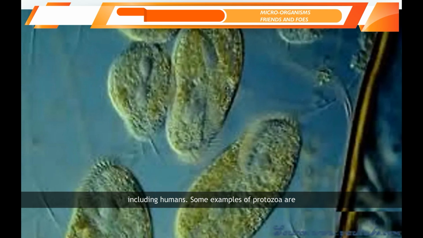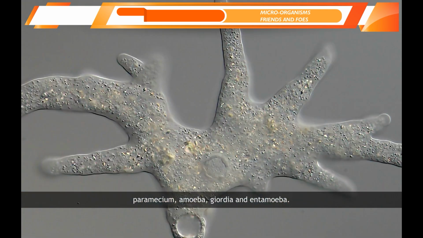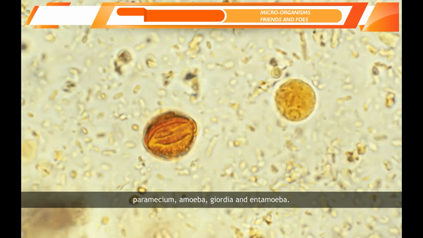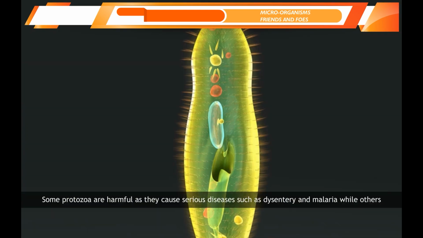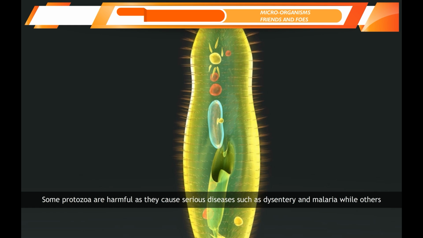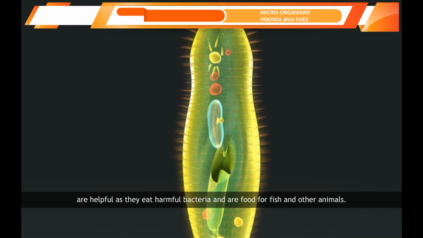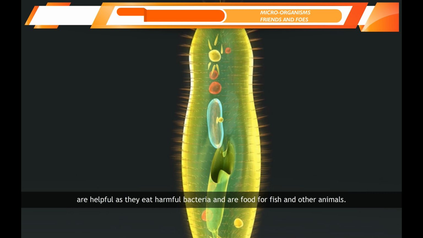Some examples of protozoa are Paramecium, amoeba, Giardia, and Entamoeba. Some protozoa are harmful as they cause serious diseases, such as dysentery and malaria, while others are helpful as they eat harmful bacteria and are food for fish and other animals.